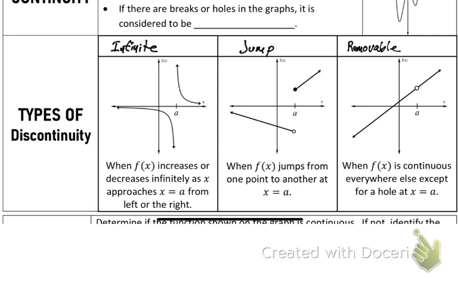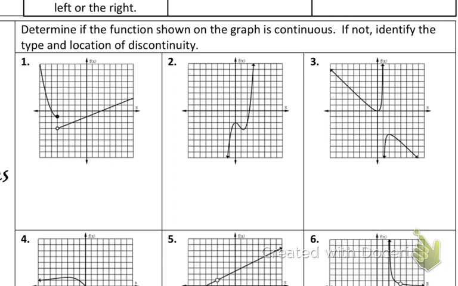So when we get to your homework or you need to explain something, someone's going to ask, is this continuous? You say yes or no. If it's not continuous, then you have to pick from one of these three. And if we look, that's the very first thing we need to do. We need to determine if the function shown on the graph is continuous. If not, identify the type and location of the discontinuity.